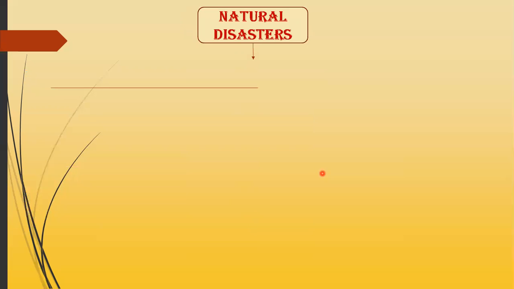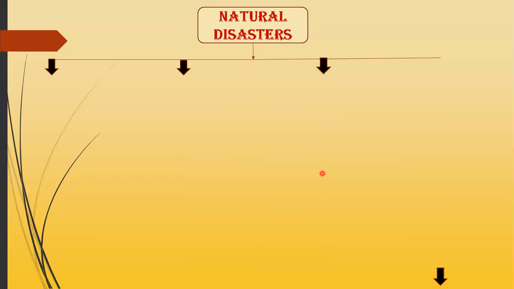Now come towards the natural disasters. As we have discussed, natural disasters are also responsible for causing a change in the habitat of an animal. And these natural disasters may be drought.